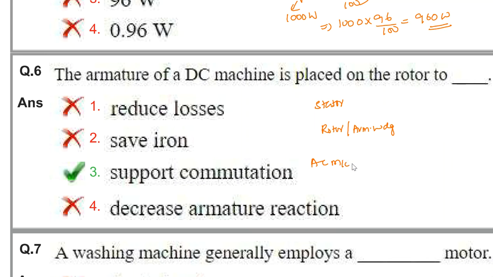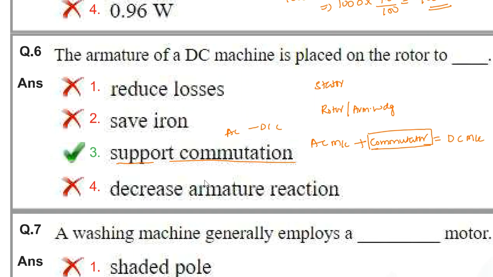If we add a commutator to that machine, it becomes a DC machine. So commutator action must be there, and it is possible only if the commutator is placed on the rotating part of the machine, that is the rotor. The answer is support commutation. So commutation makes any AC machine into a DC machine.